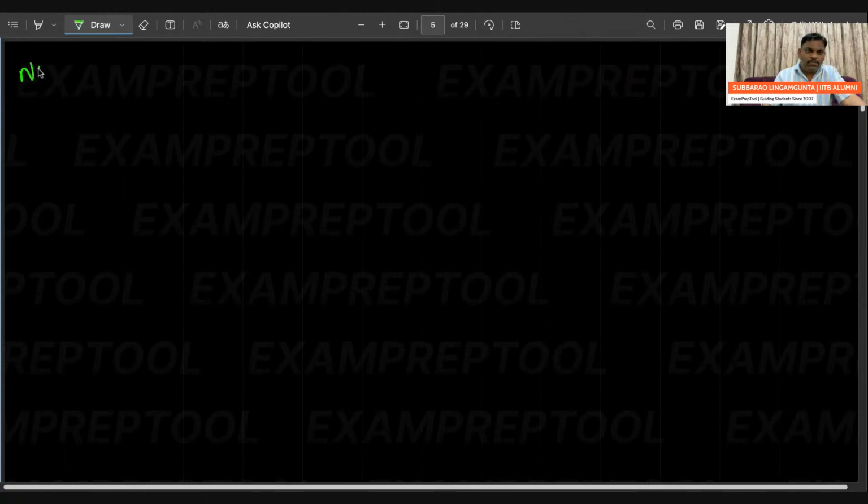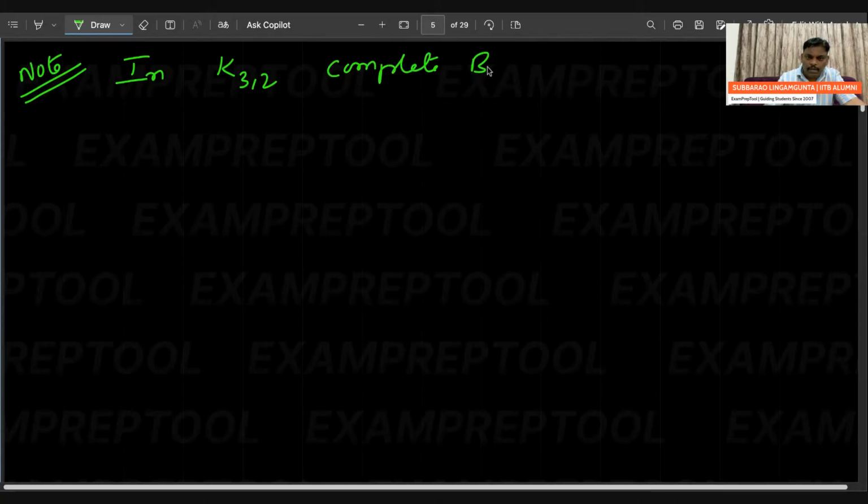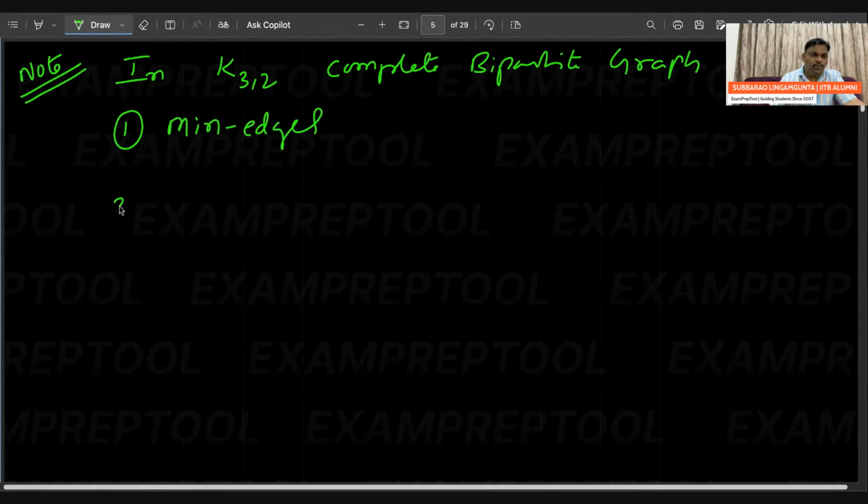See, this note is very important. See what I am doing. Be careful everyone, in K, K means what? Complete. In K 3 comma 2, complete bipartite graph, see the answer. One, minimum edges how many? Two, maximum edges how many?